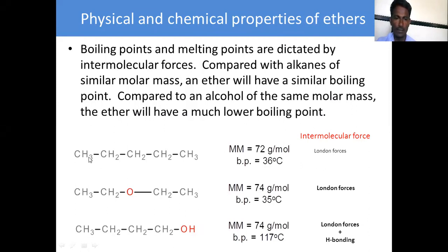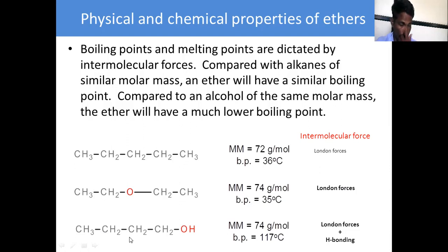We can see here CH3, CH2, CH2, CH3. This is the alkane, where London intermolecular forces exist, and the boiling point of this alkane is 36 degrees Celsius. Then when we consider ether, the boiling point is 35 degrees Celsius. It is slightly reduced compared to the parent alkane due to London forces.